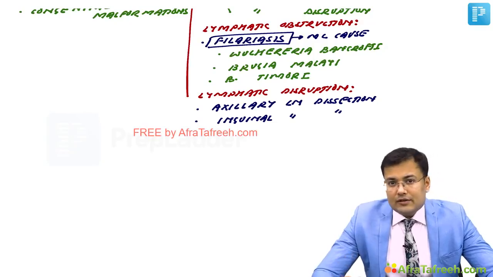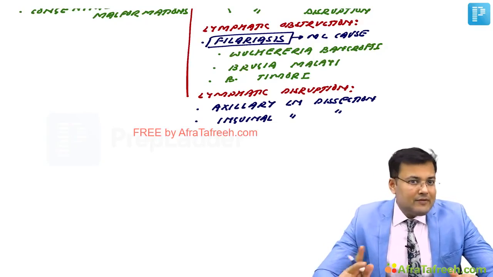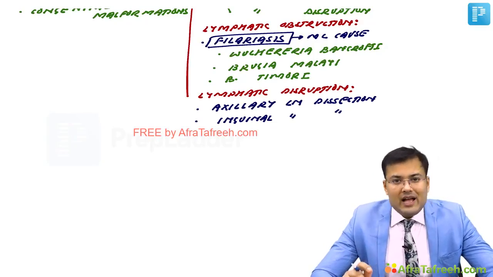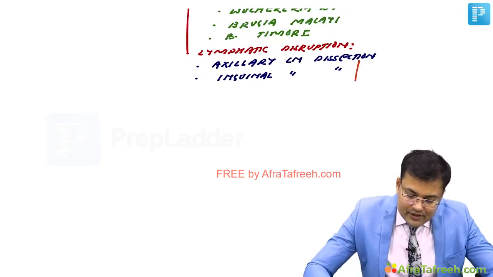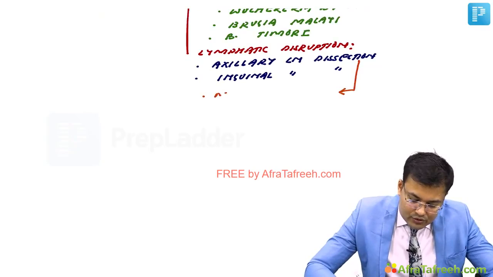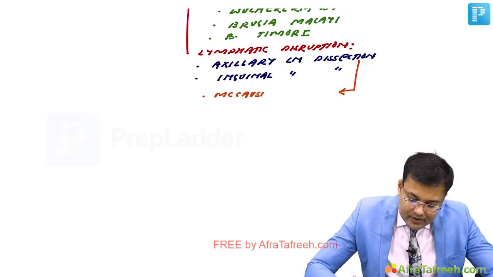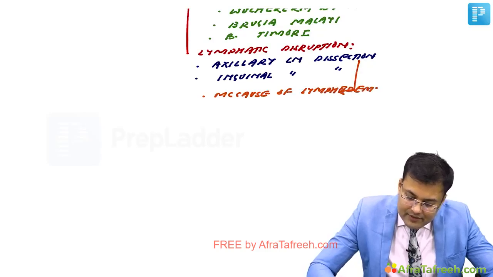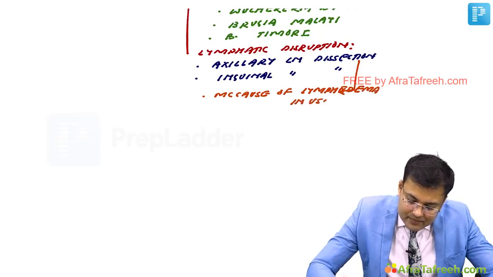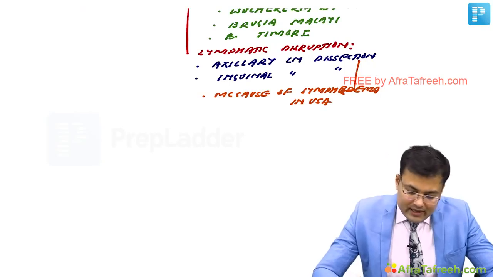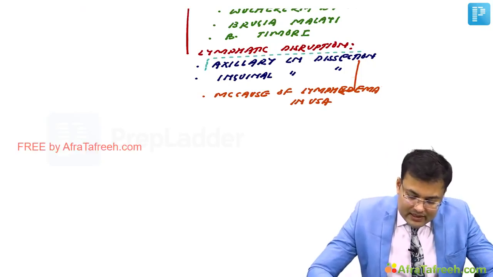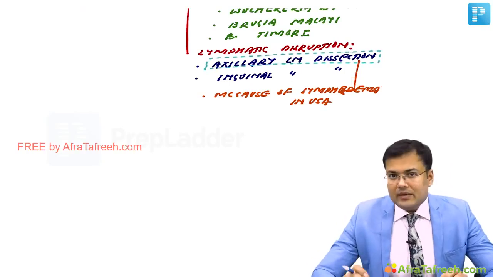Now see, what is the most common cause of lymphedema in USA? The most common cause of lymphedema in USA is lymph node dissection. Which type? Axillary lymph node dissection. It's the most common cause of lymphedema in USA. Clear? So the most common cause of secondary lymphedema in USA is axillary lymph node dissection. These are the important points.